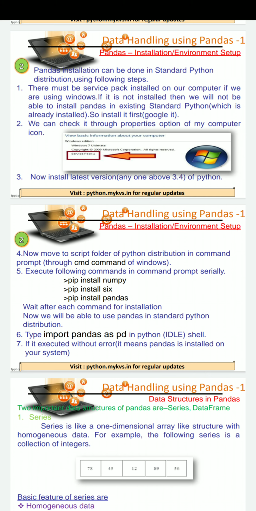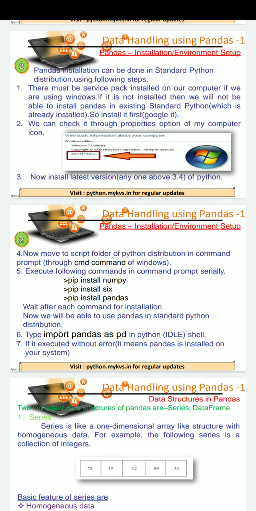How will you come to know that pandas is installed on your system? That can be checked with the help of the Python IDLE shell. Open the Python IDLE shell, and on the shell just type import pandas as pd and press enter. If the command is executed successfully without any error, it means pandas is installed on your system.